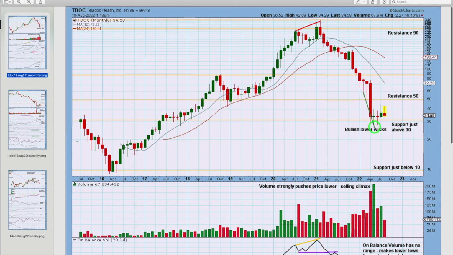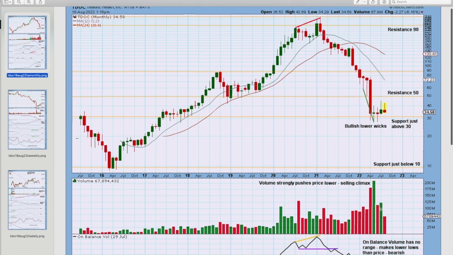At this low, I don't see a bullish candlestick pattern on the monthly chart, but we do have 3 bullish lower wicks in a row. This has got a bit of a bearish upper wick, so it's unsurprising that in the current month of August 2022 we're getting some downward movement. Can't make a judgment on volume for this month because it's only halfway through. The previous month, however, was an upward month, a high low, a green candlestick and some push from volume, so a little bit of bullishness at the monthly chart level.